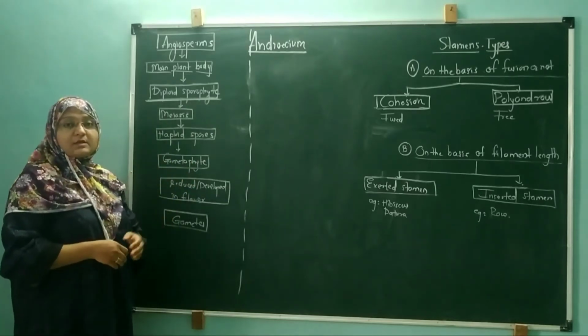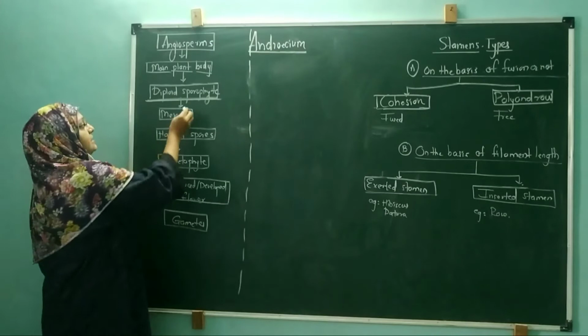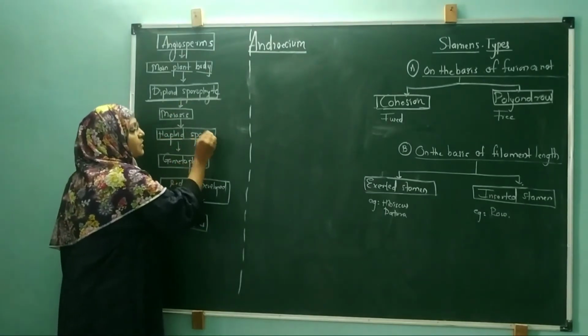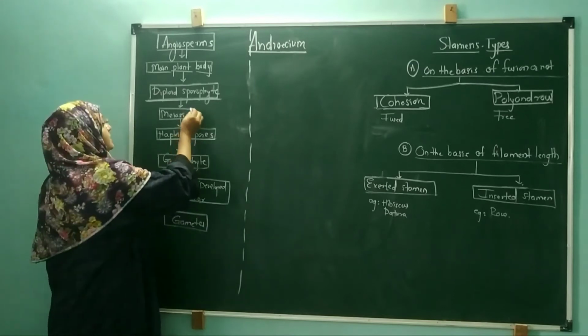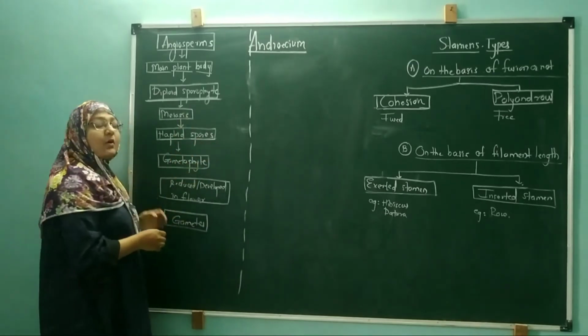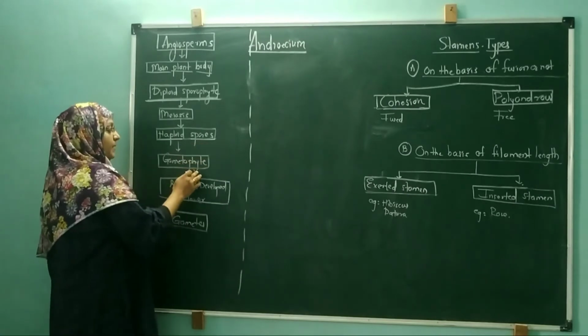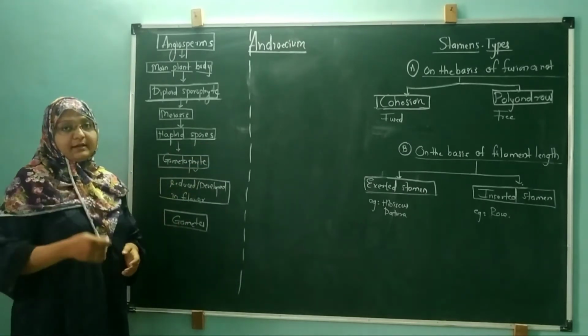What happens in the meiosis? This diploid sporophyte is going to be converted into the haploid spores. This diploid now becomes the haploid one, and these haploid spores are going to be converted into the gametophyte.